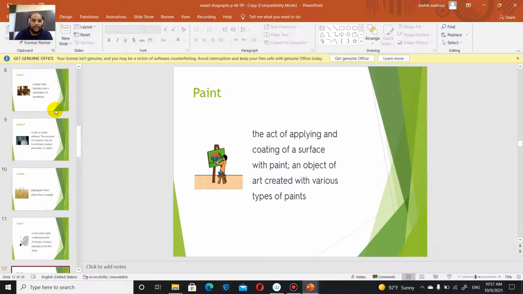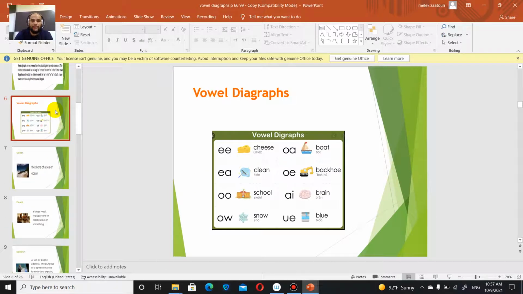If you remember, we have said that we're going to have some vowel diagrams in English. Okay, it means that we're going to have two vowels next to each other, and usually 99% of the time we're going to hear the sound of the first one. We're not going to hear the sound of the second one.